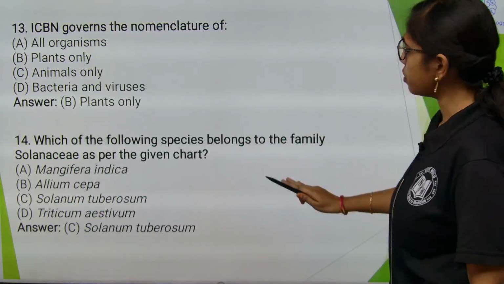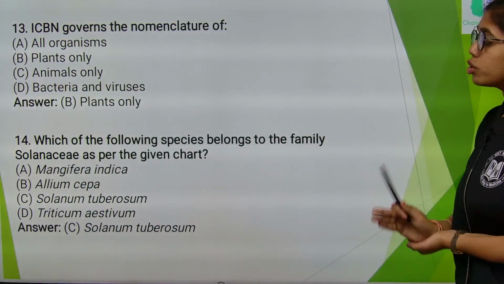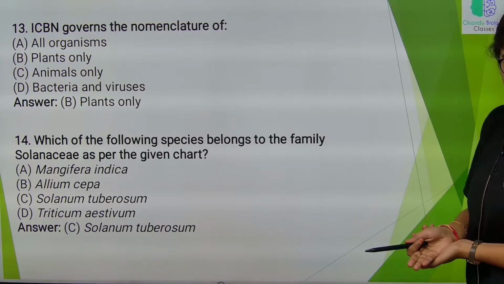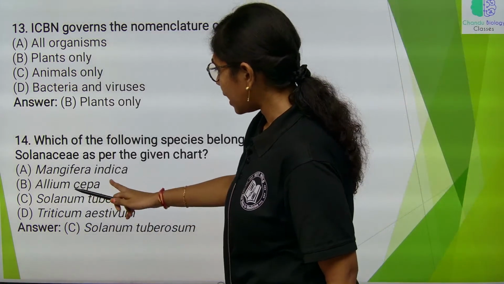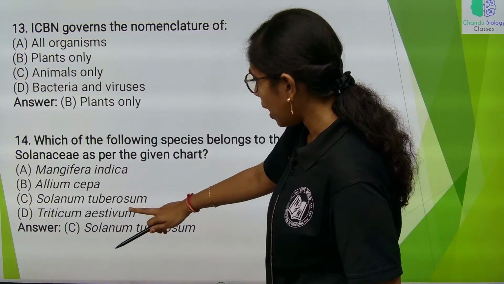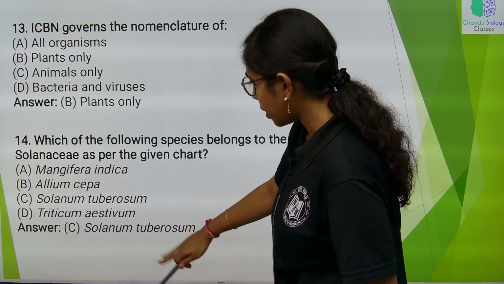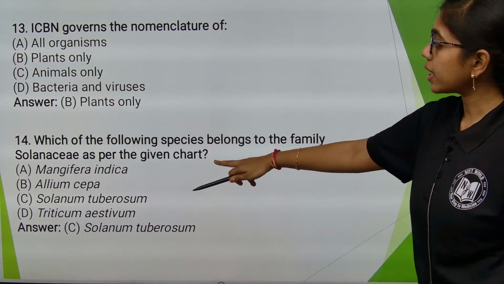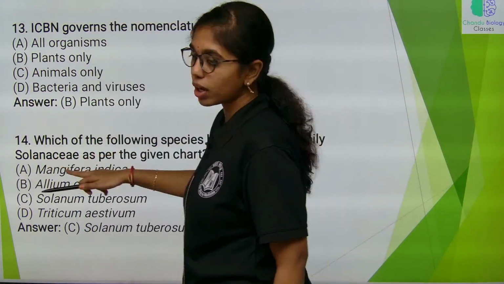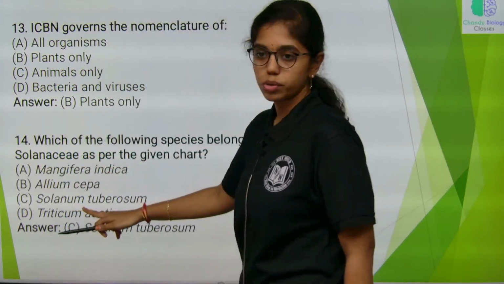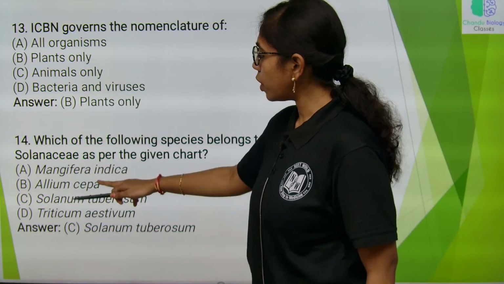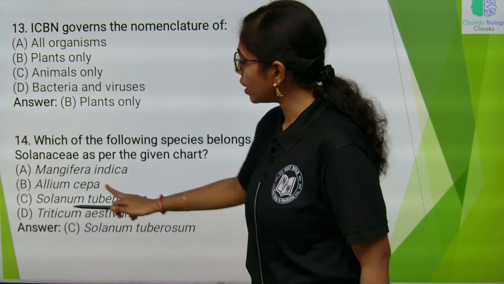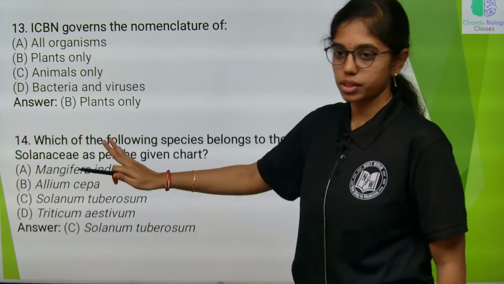Which of the following species belongs to the family Solanaceae as per the given chart? That is Solanum tuberosum. If you see Mangifera indica, Allium cepa, Solanum tuberosum, Triticum aestivum, but he asked us the family, right? Solanaceae family, Solanum tuberosum. Triticum aestivum belongs to Poaceae family. Okay, these two belong to different families. So only Solanum tuberosum belongs to Solanaceae.